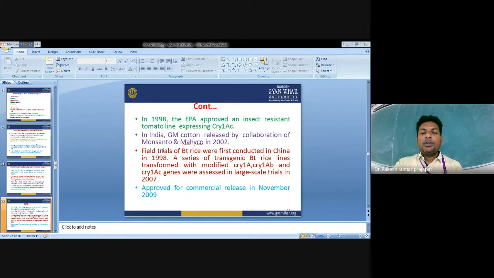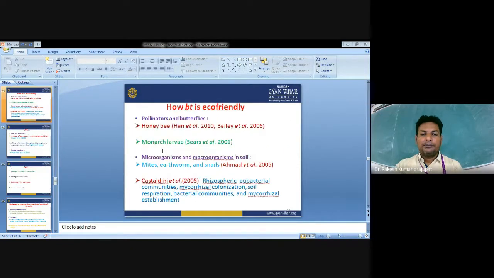In India, GM cotton was released by the collaboration of Monsanto and Mahyco in 2002. Field trials of Bt rice were first conducted in China in 1998. A series of transgenic Bt rice lines transformed with the modified Cry1Ab and Cry1Ac genes were assessed in large scale trials in 2007, and approved for commercial release in November 2009.